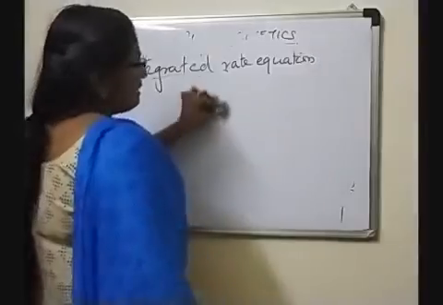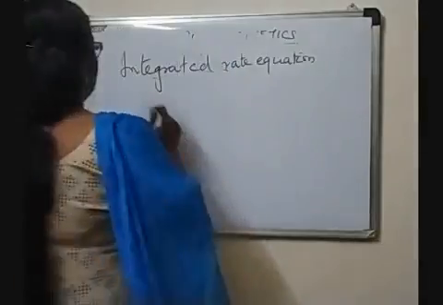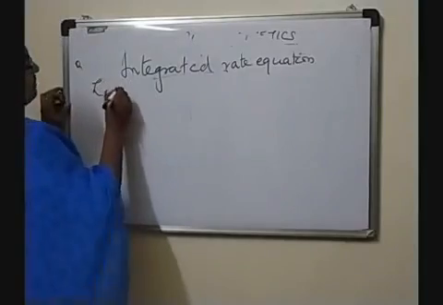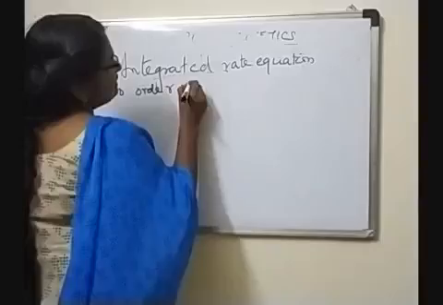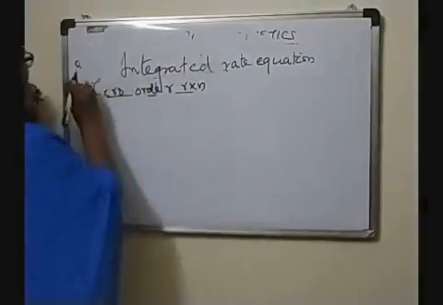And the integrated rate equations are different for the reactions of different order. For example, zero order has a particular integrated rate equation, and the integrated rate equation for the first order is different from that of zero order. So we have to find the integrated rate equation individually for all the orders, and here we will be deriving the integrated rate equation for zero order and first order reactions, and it's very useful as far as numericals are concerned. So first of all, we derive the integrated rate equation for a zero order reaction, and after that we derive it for a first order reaction.